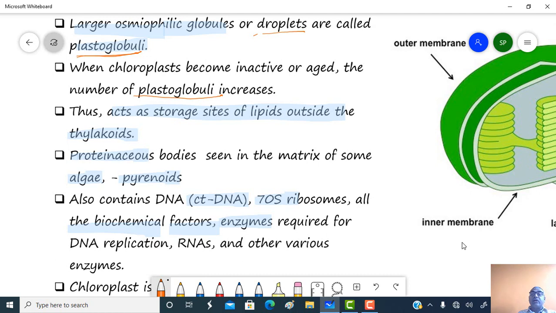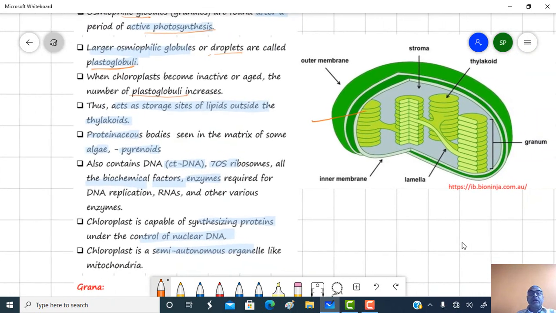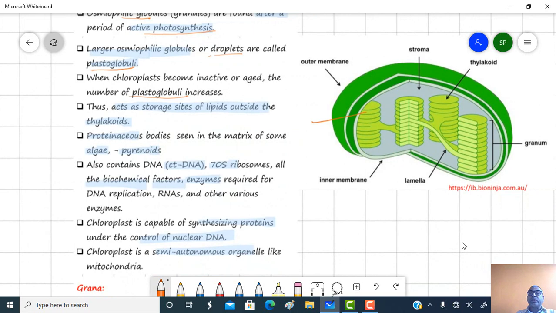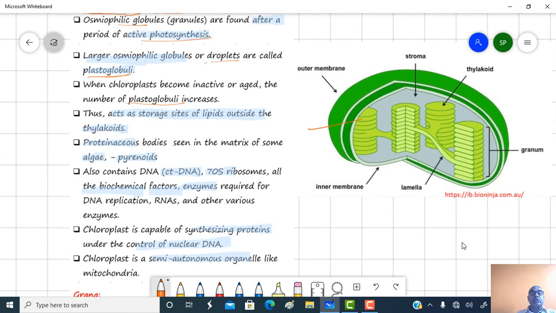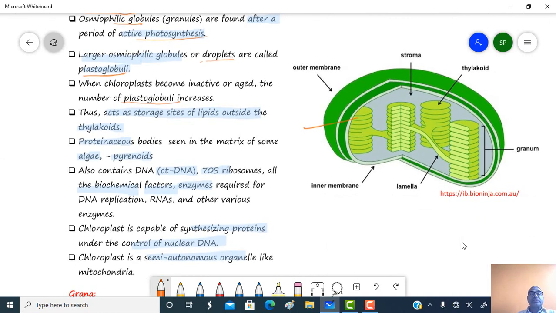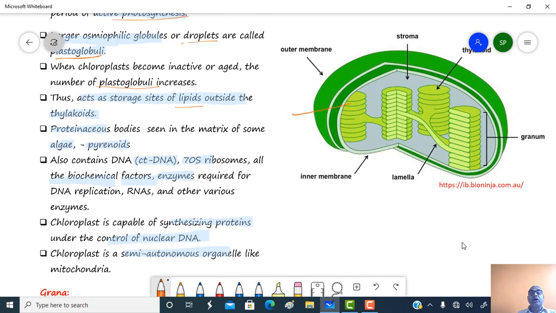Thylakoids are also present; this region is a thylakoid region, and we are looking at the entire chloroplast.